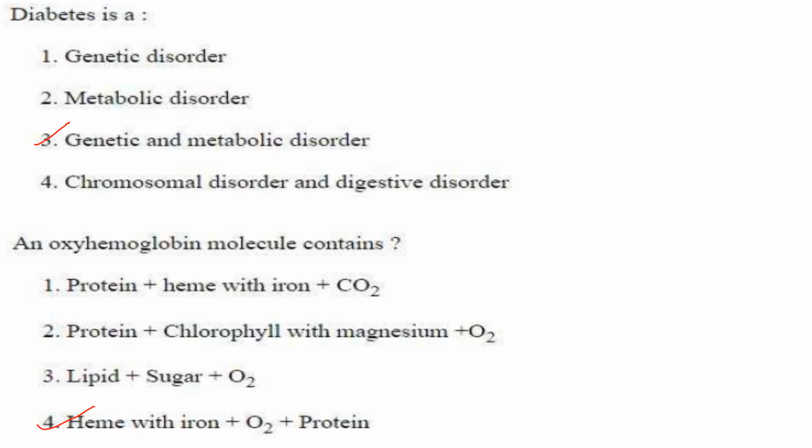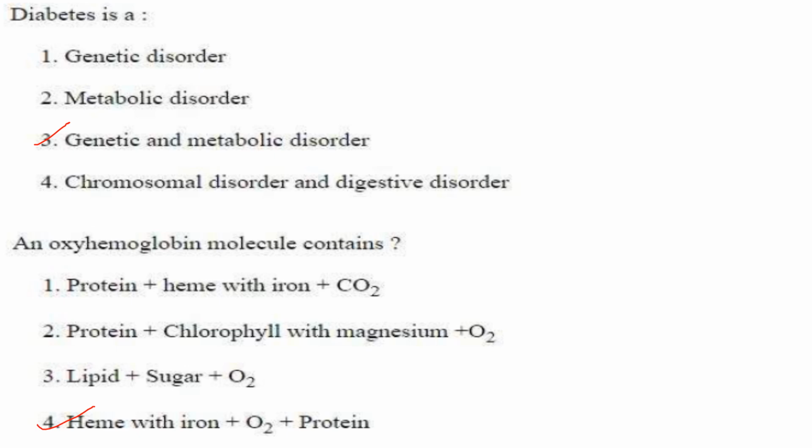Then diabetes is genetic disorder, yes. Metabolic disorder, yes. 3. Genetic and metabolic disorder. That is more correct. So genetic factors include family history, genetic predisposition, etc. And metabolic factors like insulin resistance, impaired insulin secretion, glucose metabolism, that is imbalance in glucose production, uptake, utilization, obesity and less physical activity are the metabolic disorders.